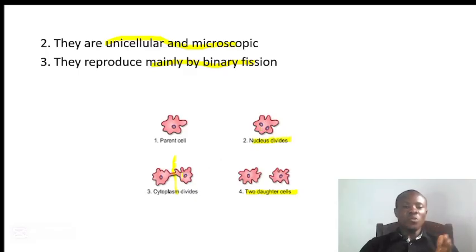The nuclei will move to opposite poles, and they will constrict at the middle. When they constrict at the middle, they will cut from that point, and at the end of the day, we will have two daughter cells, each one having its own nucleus, and each one undergoing all the life processes as it should.